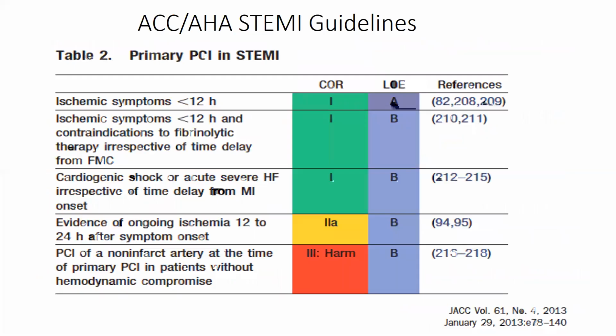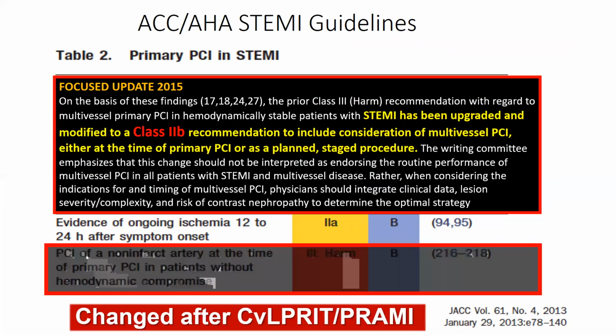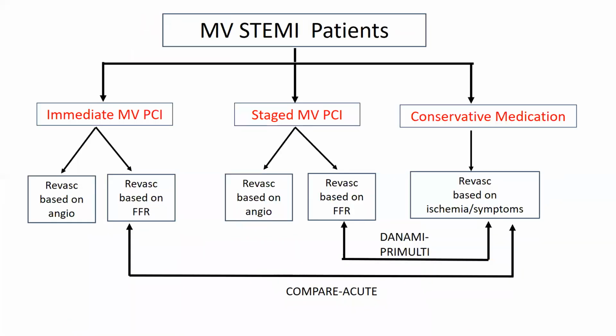And as you can see in this, the ACC/AHA guidelines of 2013 put in red the PCI for the non-culprit lesion. However, post CULPRIT and PRAMI, these guidelines were revised, and they were changed to 2B. So now the revascularization of the non-culprit lesion had become class 2B in the revision, or the focused update, which came in 2015.